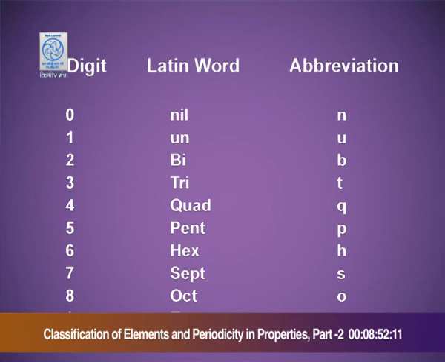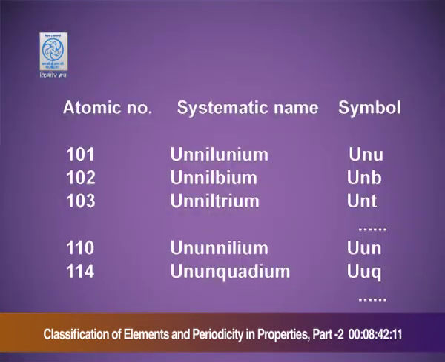Now, using the Latin words, we will write the IUPAC name for all those elements with atomic number more than 100. For example, the element with atomic number 101. Its systematic name will be un-nil-unium. For 1, un. For 0, it is nil.